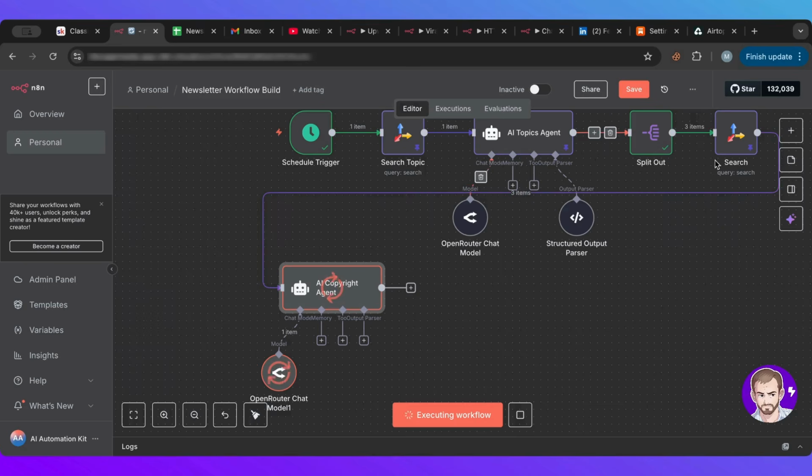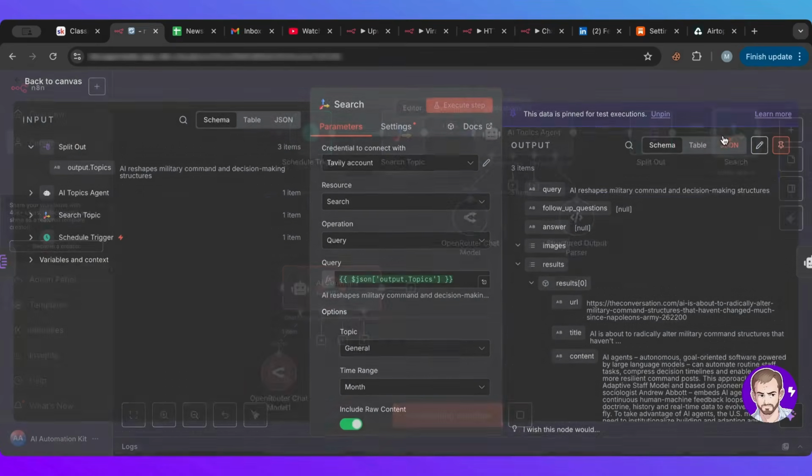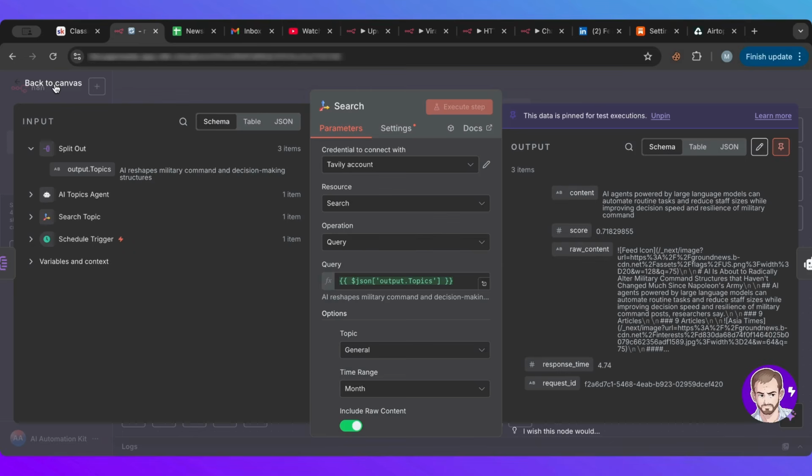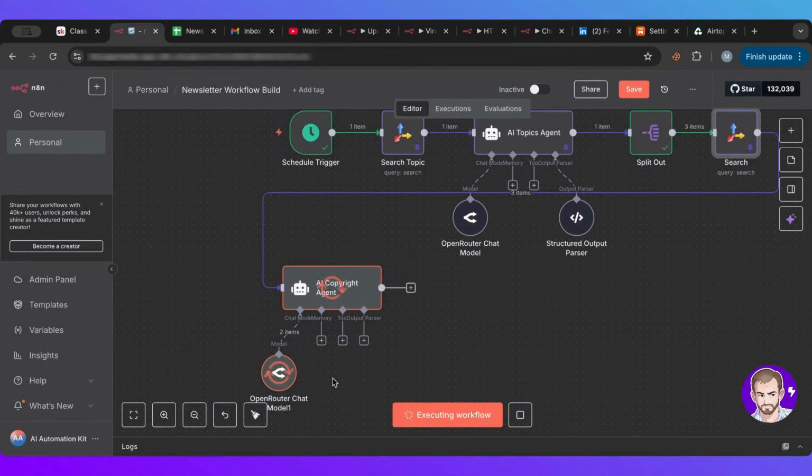It's going over each of those items that we fed through here, and it will create a research based on that.